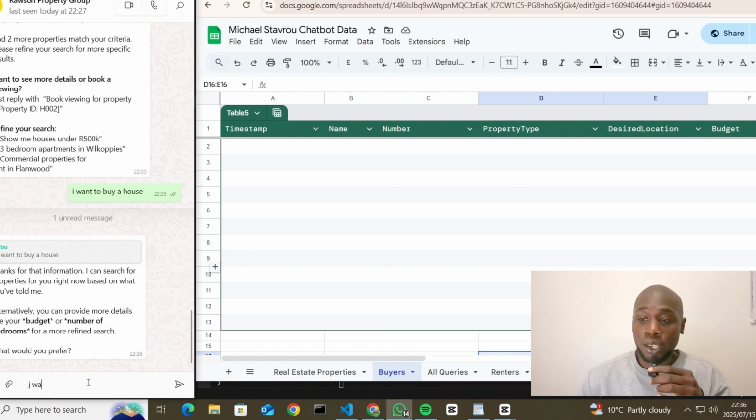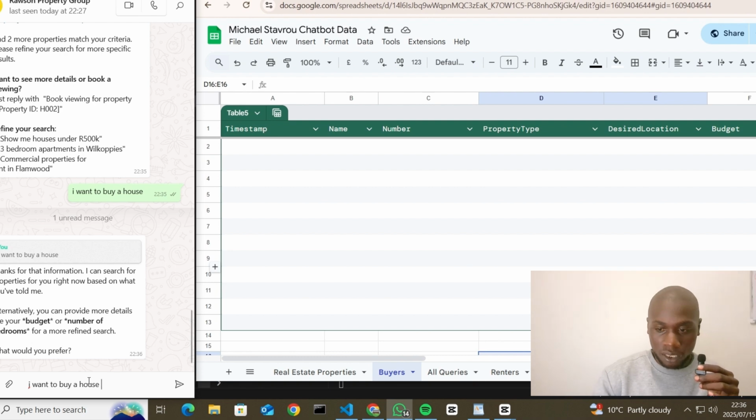So the owners will be on the agent to read the Google Sheet and see that there's a seller coming in. So when we come here, we said I want to buy a house. So when we come on our buyer sheet, I want to buy a house.